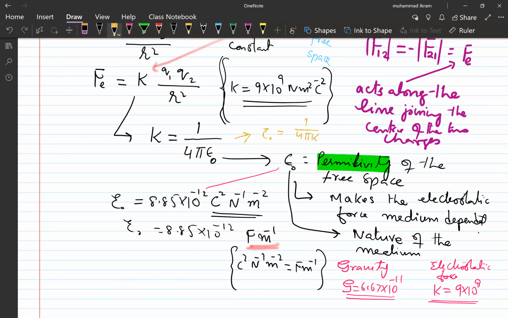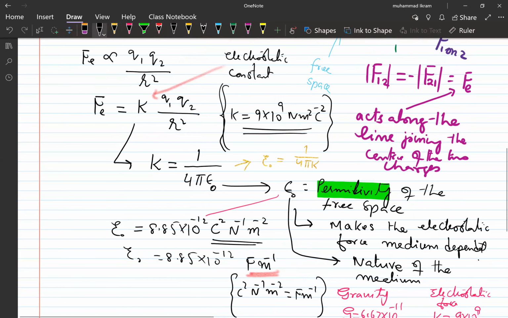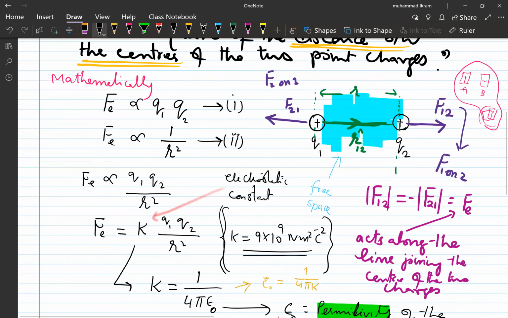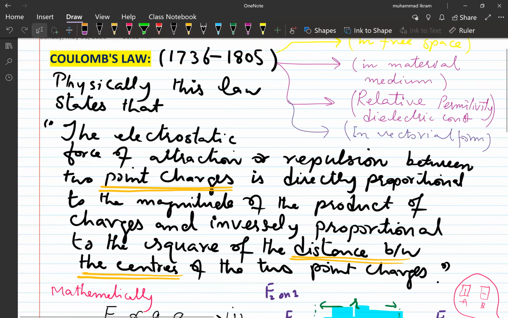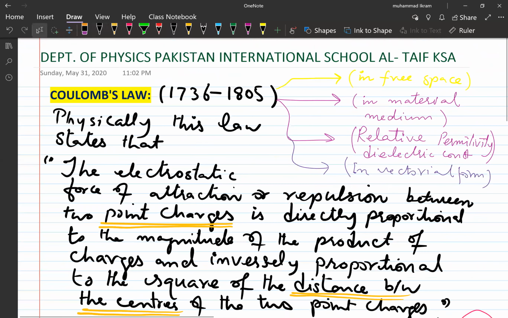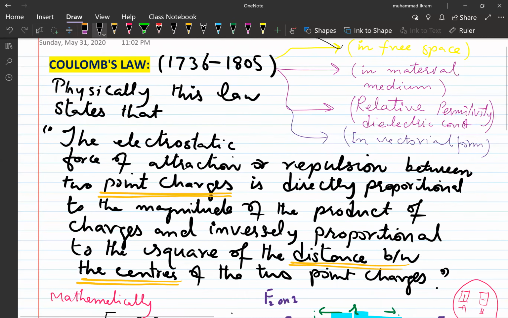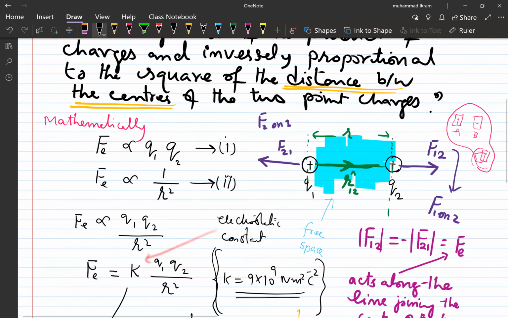So this is how the Coulomb's law is. Now you see that it has been done for what? For free space. And now let us do it for the material medium, that how it can be done for the material medium.